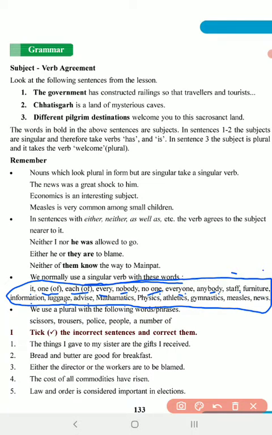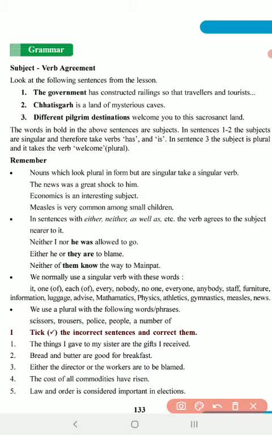And then the fourth and last rule is that we use plural with the following words or phrases. So these scissors, though it's a single device, we use only plural. And trousers, though trouser is singular, we use only plural.